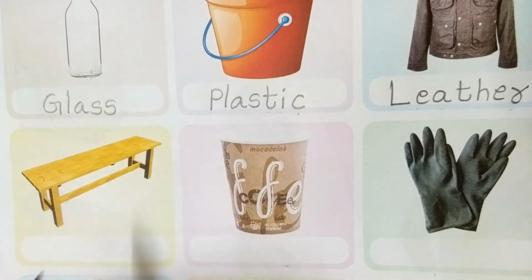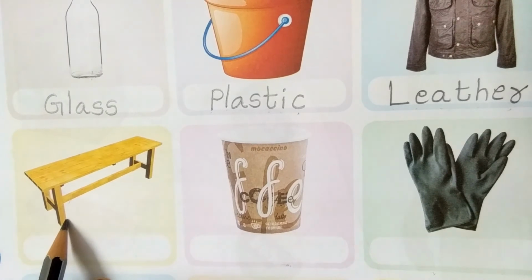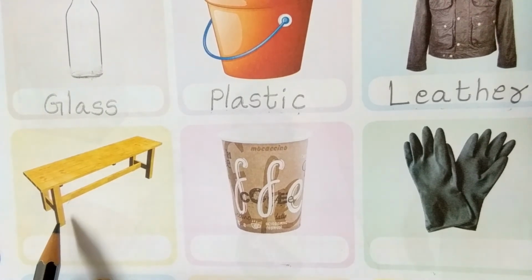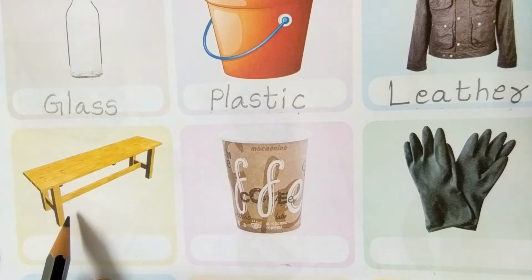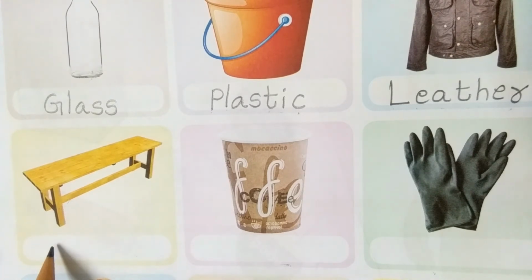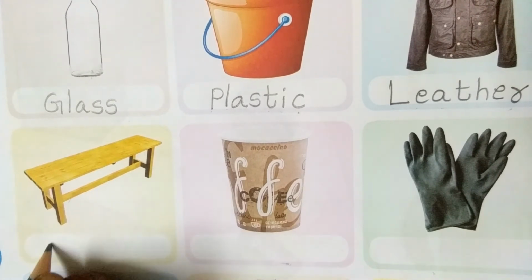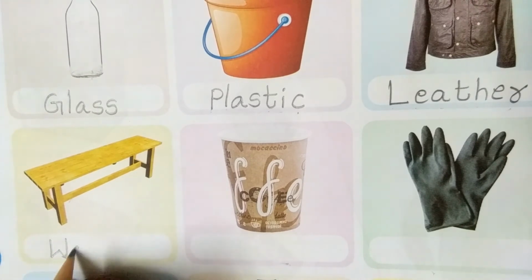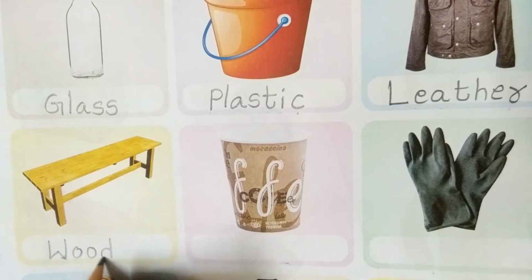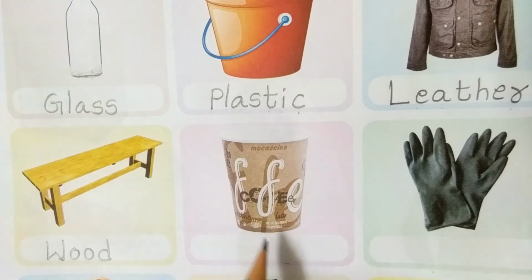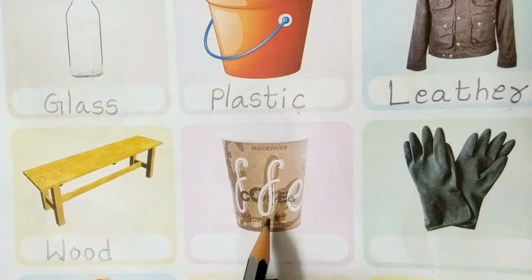So come to the third line. What is this picture? This is a table. Table is made up of which material? Very good. Wood. Table is made up of wood. What is this one? This is a glass.